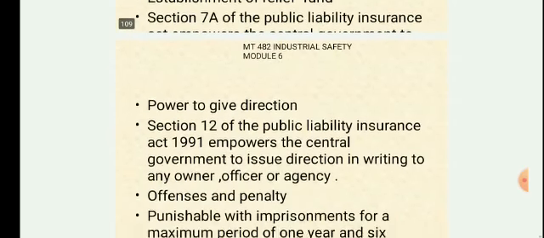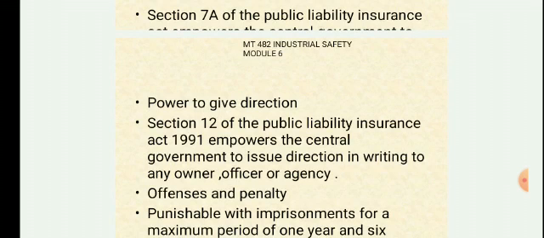Okay, then power to give direction. Section 12 of the Public Liability Insurance Act 1991 empowers the central government to issue directions in writing to the owner, officer or agency. The insurance agency, the insurance officer, the owner of the industry. So Section 12 of the Act gives this power to the central government.